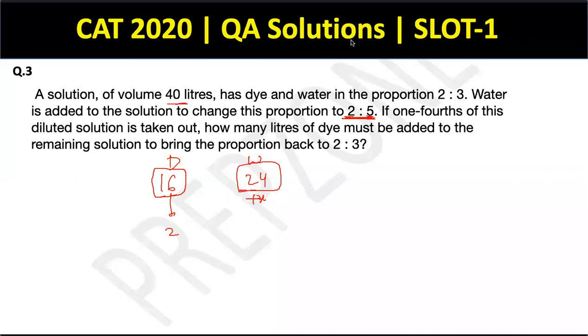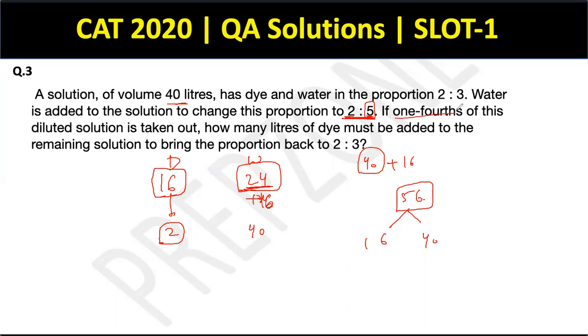Just a second, guys. There's some disturbance. Yes. So as we clearly mentioned, this 2 parts is actually 16. So what will these 5 parts represent now? So this 2 is 16 and 5 will obviously be 40. So this total has to be 40. So I added some water to 24 to make it 40. So that sum has to be 16, right? So the entire solution now becomes 40 was the original volume and 16 was added. So it becomes 56.